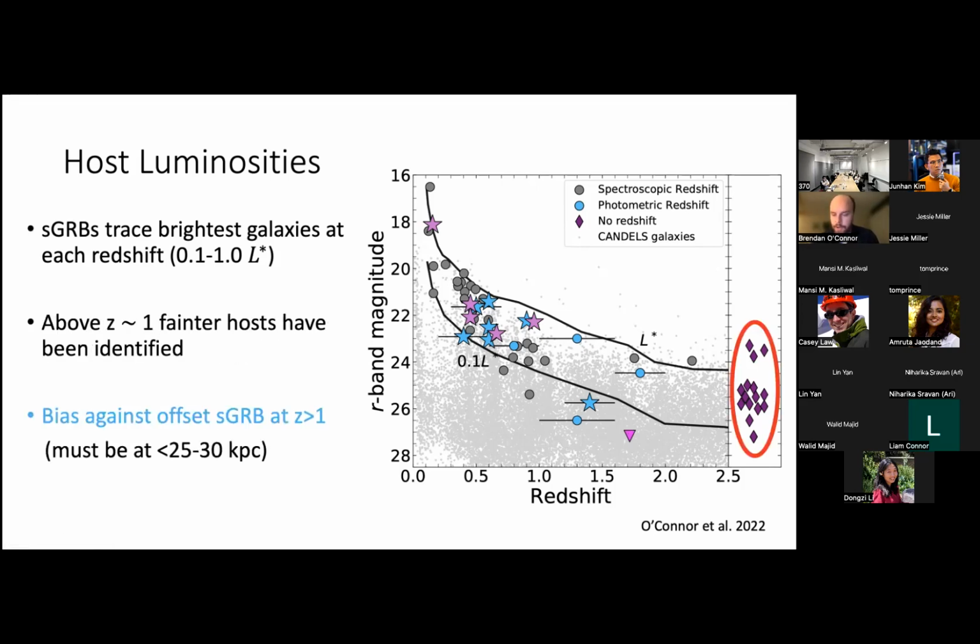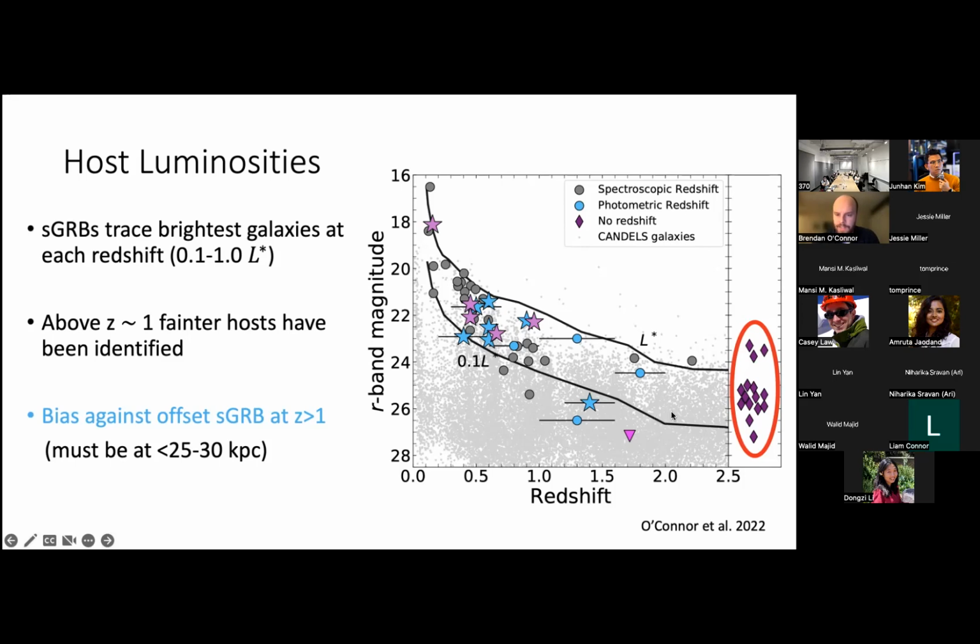And when we look at those with no concrete host association, but with a candidate host, like for 130912A, we take the one that's most nearby or most probable to be associated with the GRB, but which still, the probability that it's just unrelated is a little bit too high to match our selection criteria. That's what these purple diamonds are. And we see that they're all really faint. All of these possible candidate host galaxies are really faint.